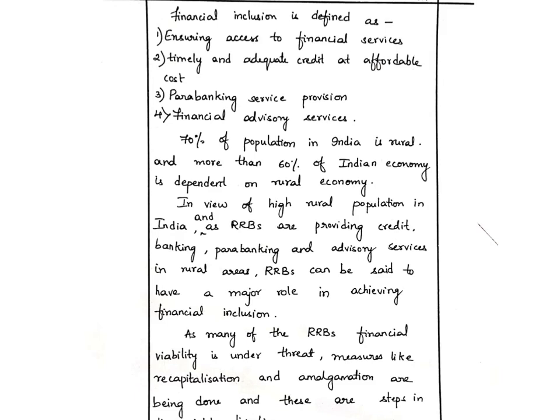Here he has written about financial inclusion. So he has ended the functions part there and he has come to the second part. He has written here about financial inclusion. What has he written? He has written ensuring access to financial services. So he's talking about access, and then timely and adequate credit at affordable cost. So he's talking about affordability of the credit, adequate credit, timely credit.